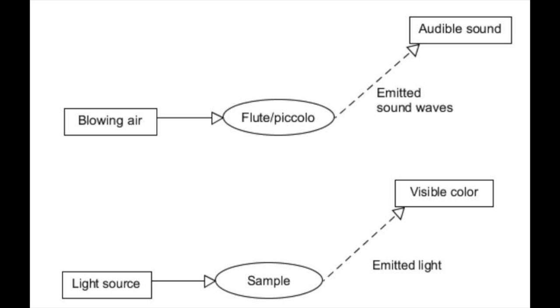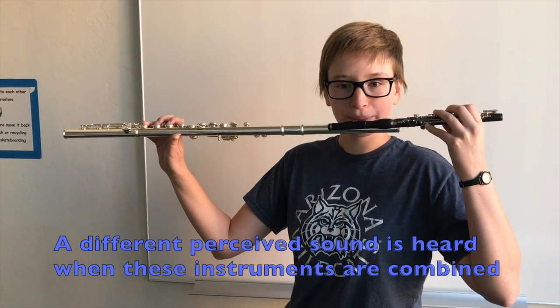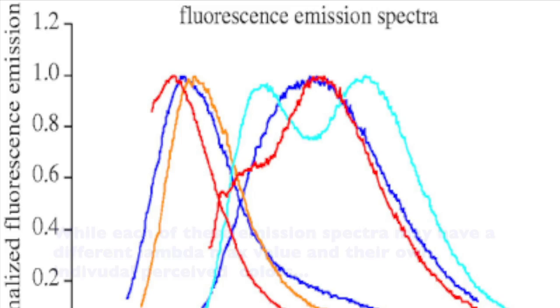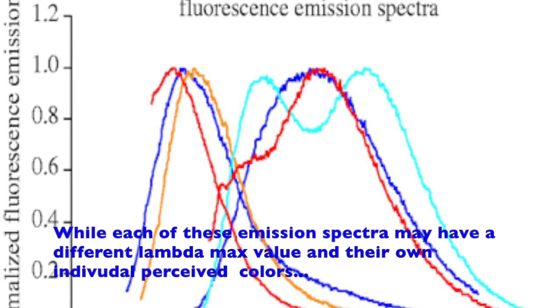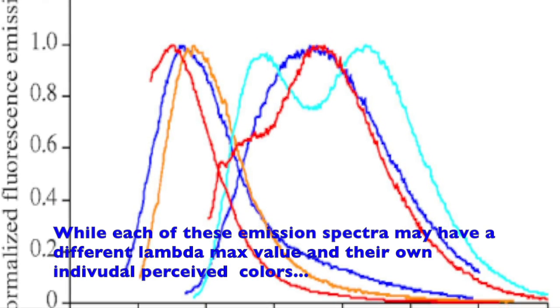Most things in nature are made of more than one substance. When the sounds of these two instruments are combined, a different effect is produced. This sound is not the same as either of the two original sounds. Instead, elements of both are audible.